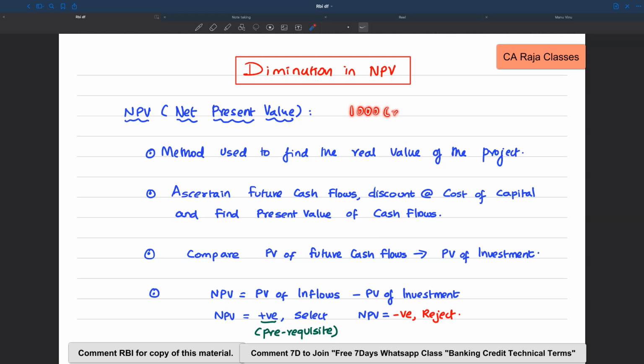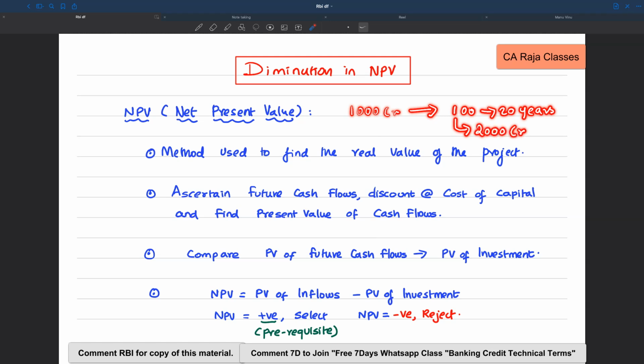So this 1000 crore is invested now. And this 1000 crore is going to generate, let's say, 100 crore for the next 20 years. That is, it is going to generate 100 into 20, that is 2000 crore.